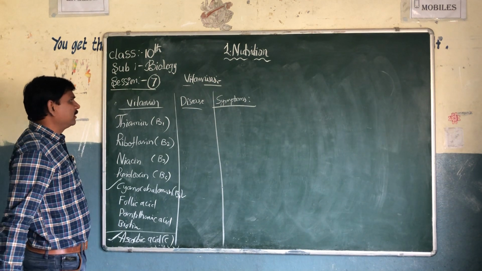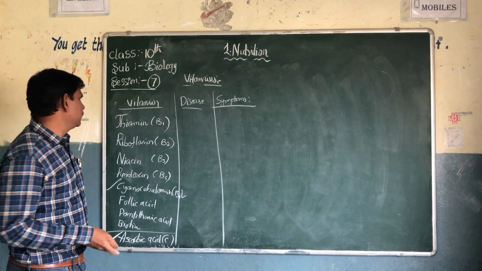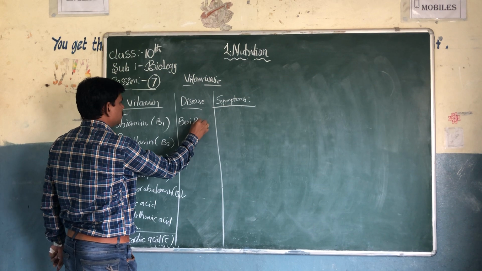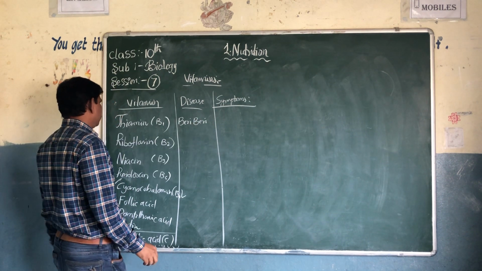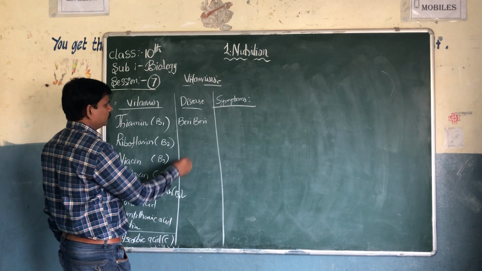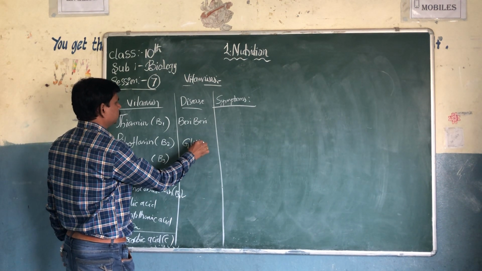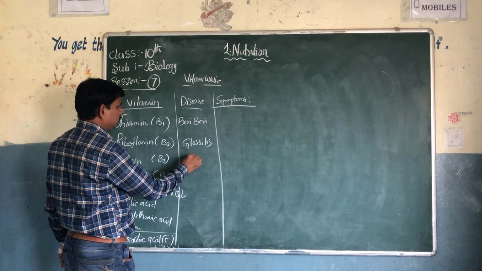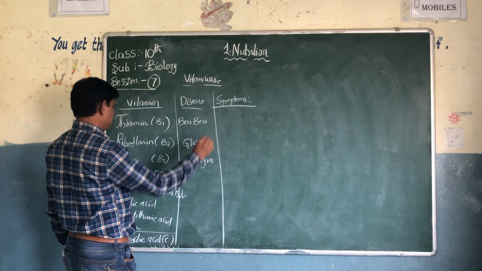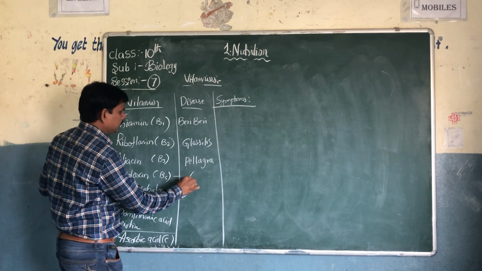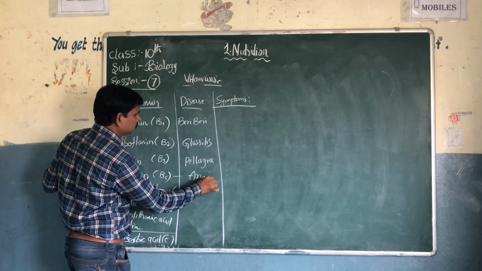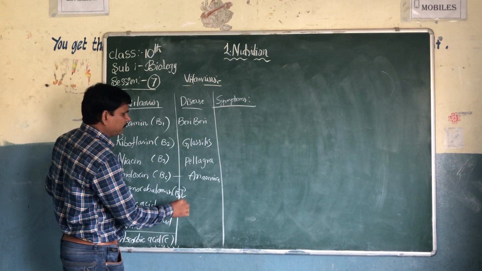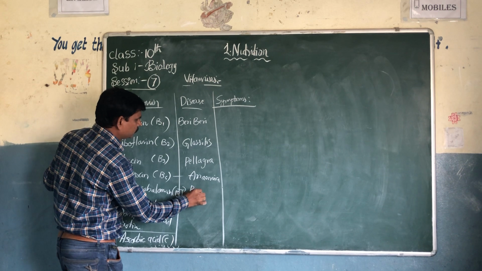Then what diseases occur? Disease: first one, thiamine, beriberi. Second one, riboflavin, glossitis. Niacin, pellagra. Pyridoxine, anemia, blood-related diseases. Cyanocobalamin, pernicious anemia.